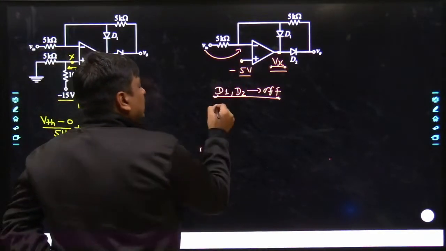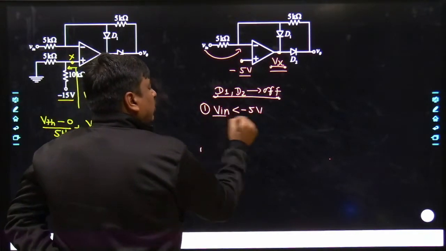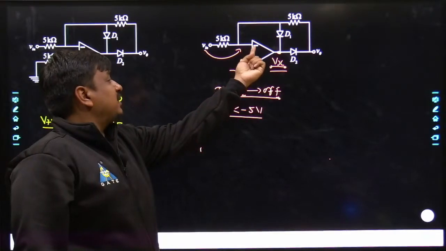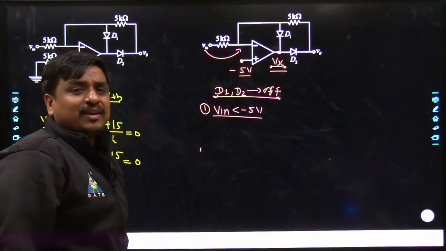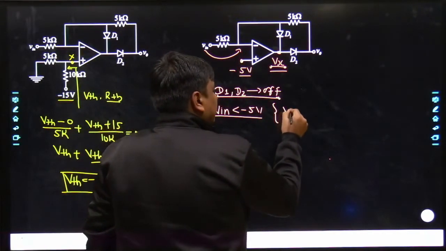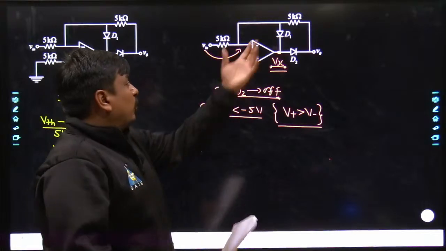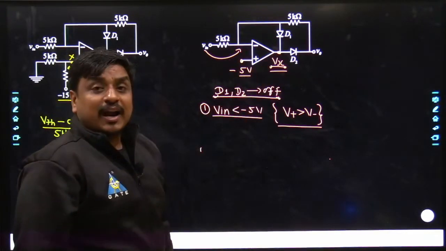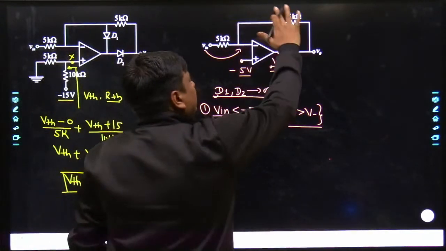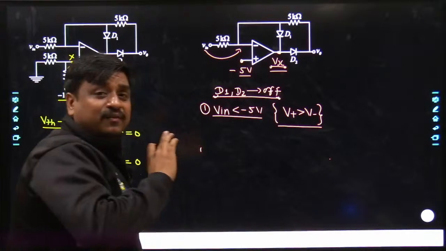Let's do one thing. I have taken the first situation: V in is lesser than minus 5 volt. What does it mean? The V in, which is connected to V minus, is lesser than minus 5 volt, like you can have minus 6, minus 7, minus 8. So by default the condition which is getting satisfied is that V plus is greater than V minus, and if V plus is greater than V minus, with no feedback as such, the output would try to get saturated towards a very high output voltage. Why? Because if there is no feedback, the voltage difference would get the gain of AOL, which would be infinitely large.